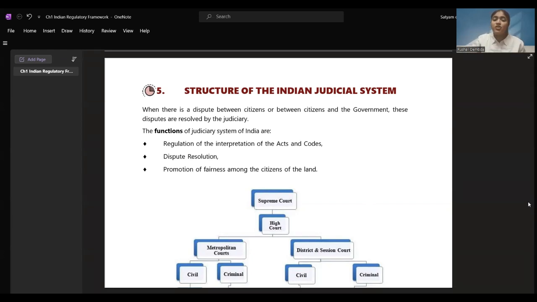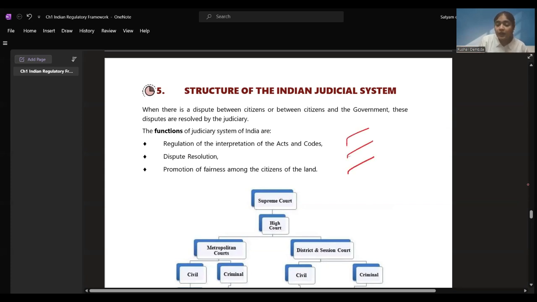Now, our judiciary system has certain functions, which is regulation of the interpretation of the acts and codes. Whatever acts and codes have been prepared, laws have been prepared, these are all being followed, regulated. This comes under the Indian judiciary system's function. Dispute resolution, when there are disputes, they have to give the solution. Promotion of fairness among the citizens of the land. They have to promote the fairness. That means all the people are being treated equally. All these points are to be taken care by the Indian judiciary system.